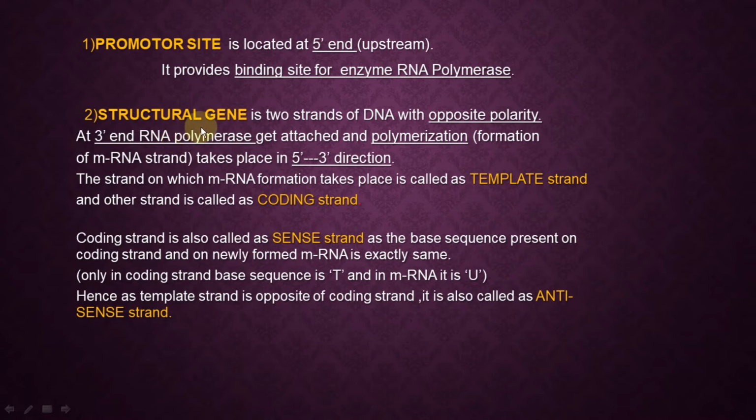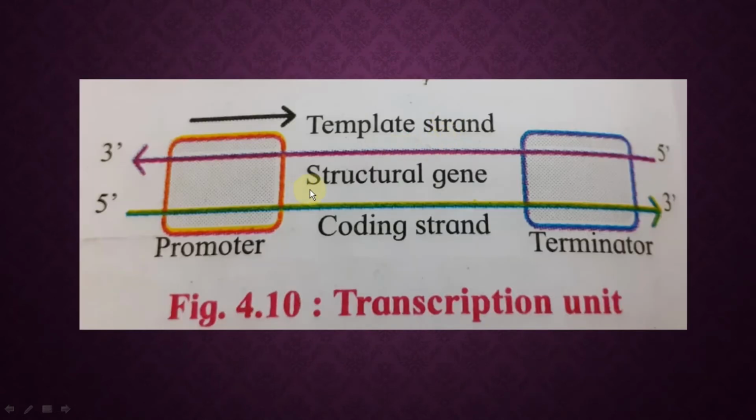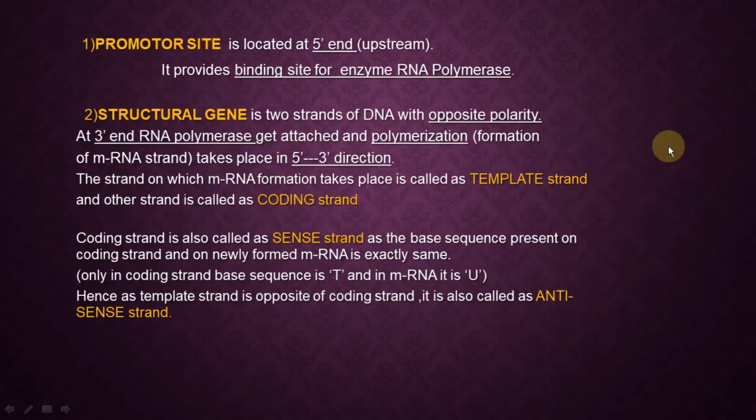Next one is the structural gene. The structural gene is two strands of DNA with opposite polarity. Can you see from here, the structural gene is nothing but two strands of DNA having opposite polarity, meaning one pole is the 3' end and the other is the 5' end. At the 3' end, RNA polymerase gets attached and polymerization, that is, formation of the mRNA strand, takes place in the 5' to 3' direction.